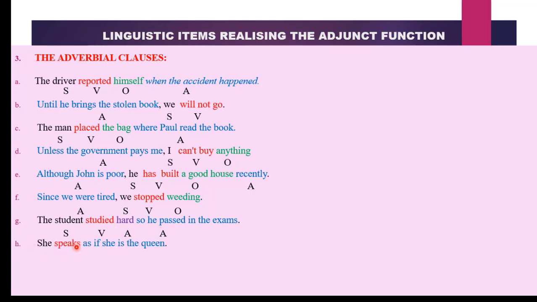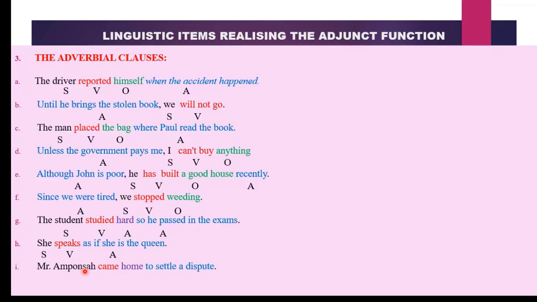The next one, "She speaks as if she is the queen." What information is this giving us? It is telling us the manner in which she speaks. Therefore, we have our subject, our verb, and a whole clause giving us information about the manner in which the action takes place. So it becomes an adverbial clause of manner. Intrinsically, it is not an adverb, but it is behaving as an adverb. That's why we call it an adverbial clause. So these clauses behave like adverbs, and they function as adjuncts whenever they appear in a sentence.